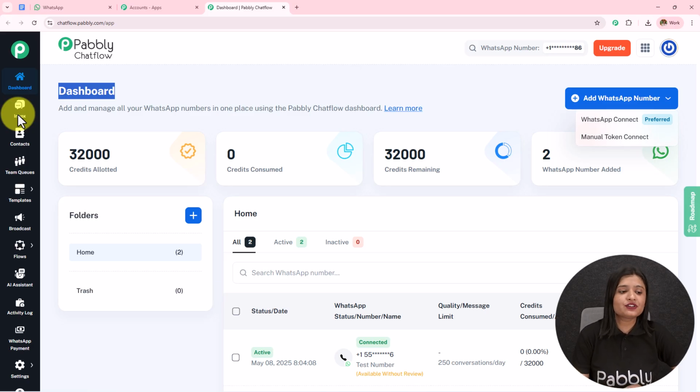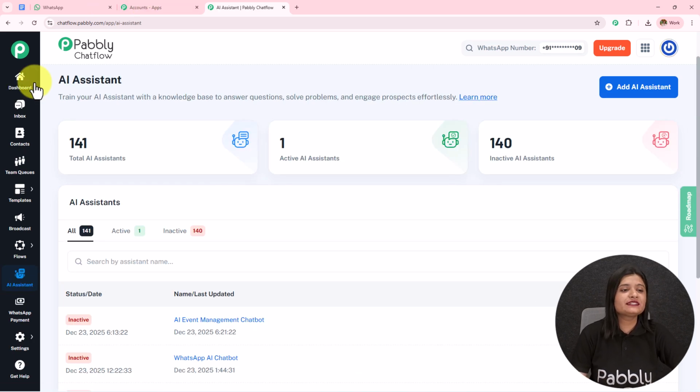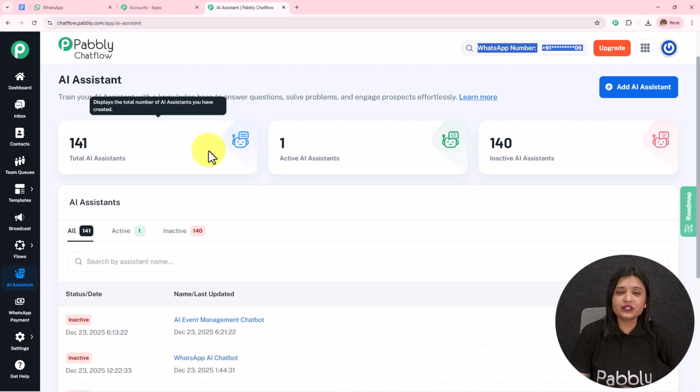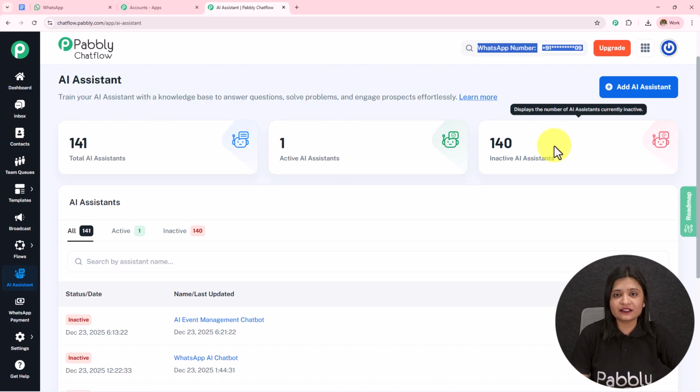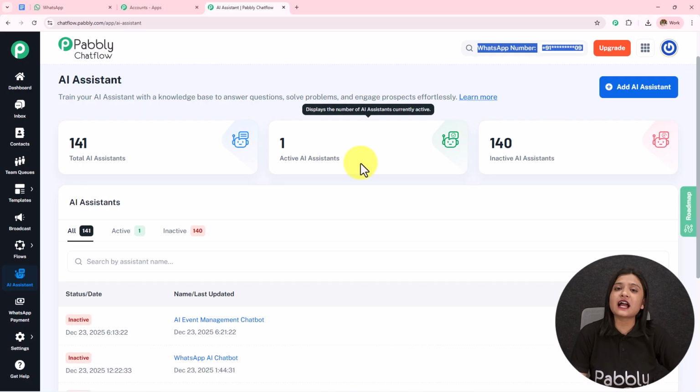To create this AI agent, on the left-hand side, we have this AI assistant. We need to open this. Here I've landed on this AI assistant page. You can see the total AI assistants, active AI assistants, and inactive AI assistants. You can see this AI assistant is active on some chats.